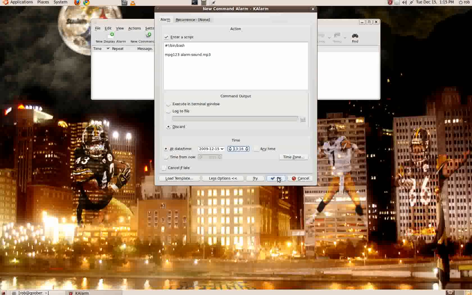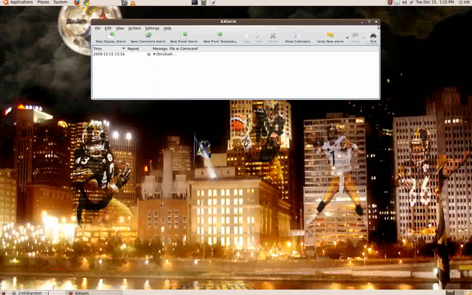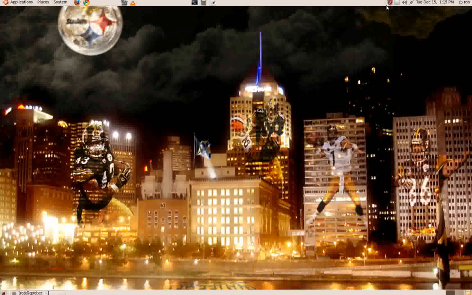So we can try it out. And once we have it all set up, I can close KAlarm and it'll run up here in the taskbar. And at the end of the minute, we should have an alarm sound go off. And there you go, an alarm clock for Ubuntu 9.10.